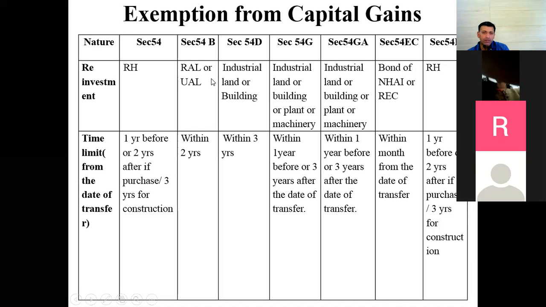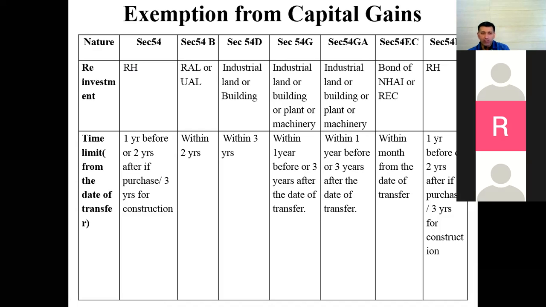if you dispose of that particular agriculture land, let us suppose you have agriculture land of 1 acre. You dispose of that agriculture land for, let us say, 60 lakhs. Cost of acquisition of that agriculture land is, let us say, 20 lakhs. So you have around 40 lakhs of capital gain.